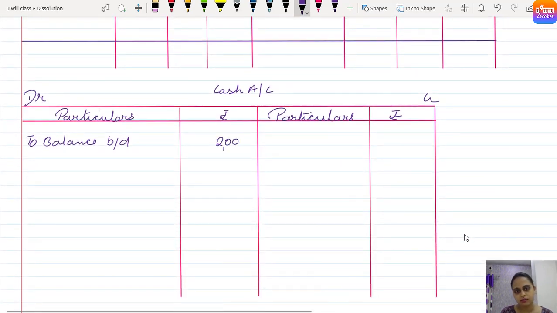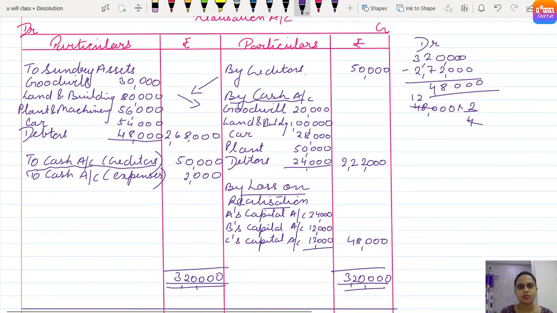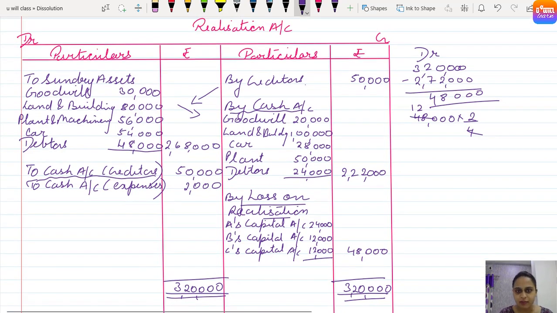2000 rupees. Clear? Next, what I have taught you, see the realization account. Wherever the word cash has come, post it on the opposite side in the cash account. So first of all, we have this by cash. Yes, you can see by cash for assets realized. So this will go where?